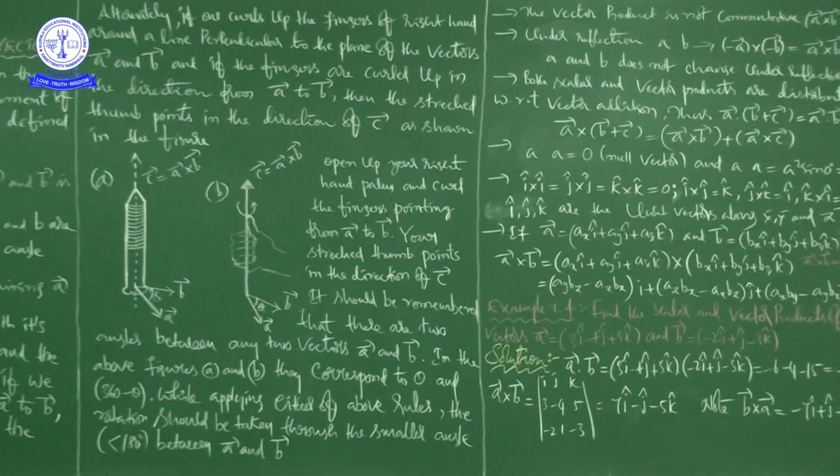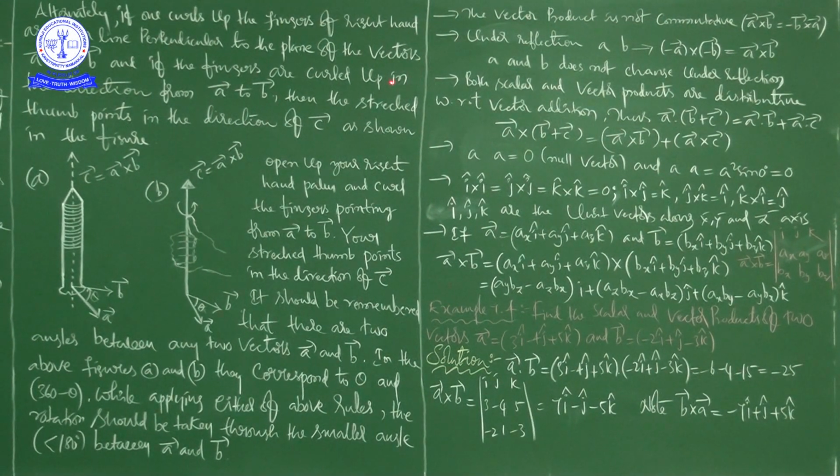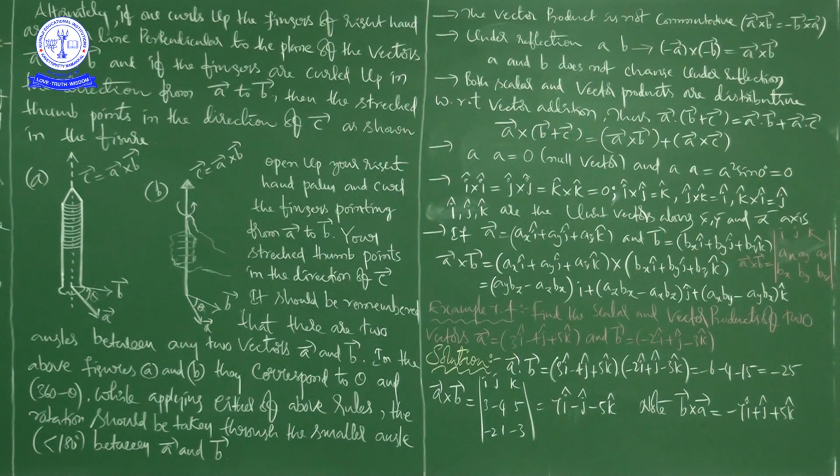Here alternately, if one curls up the fingers of the right hand around a line perpendicular to the plane of the vectors A bar and B bar, and if the fingers are curled up in the direction from A bar to B bar, then the stretched thumb, it is what a stretched thumb, points in the direction of C bar, as shown in the figure, right? So it is what he is saying, okay?